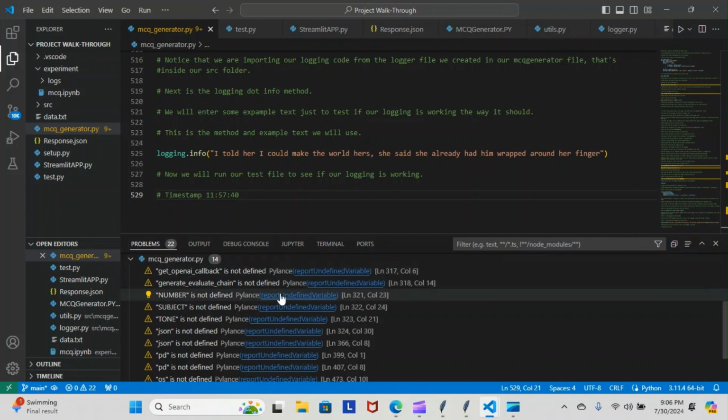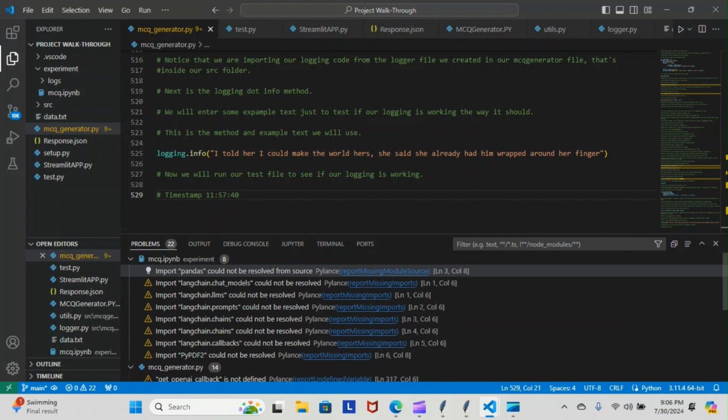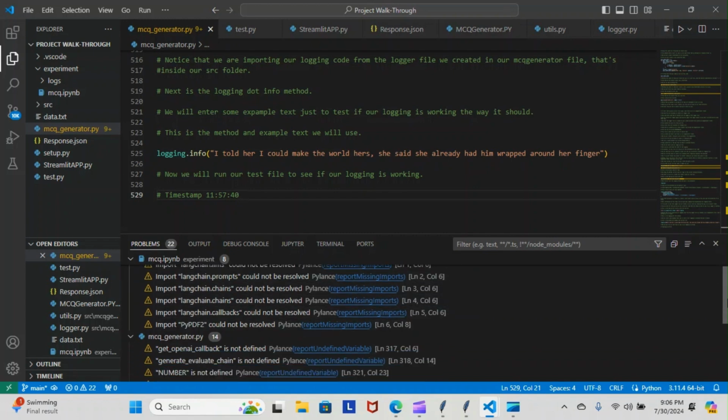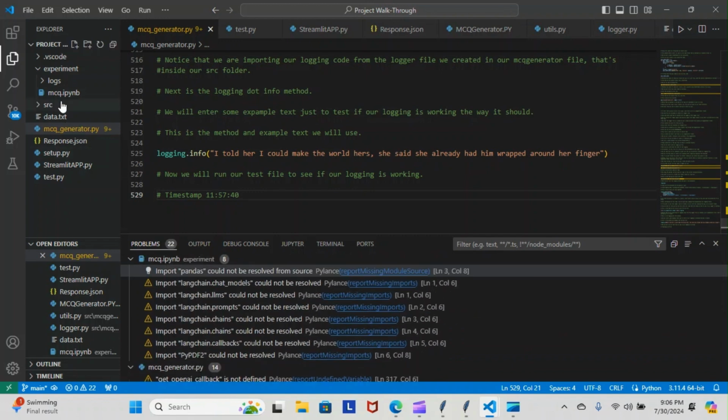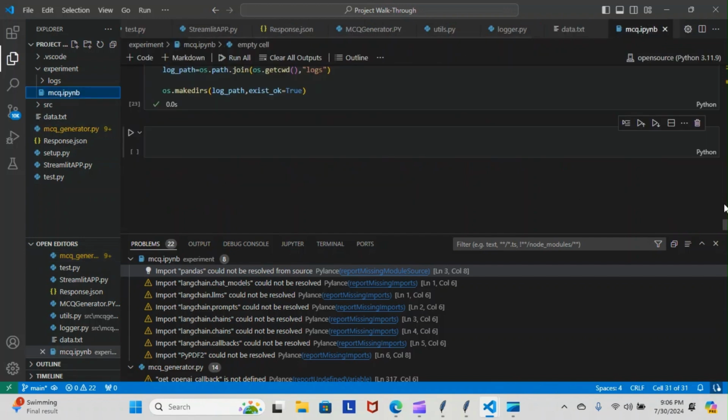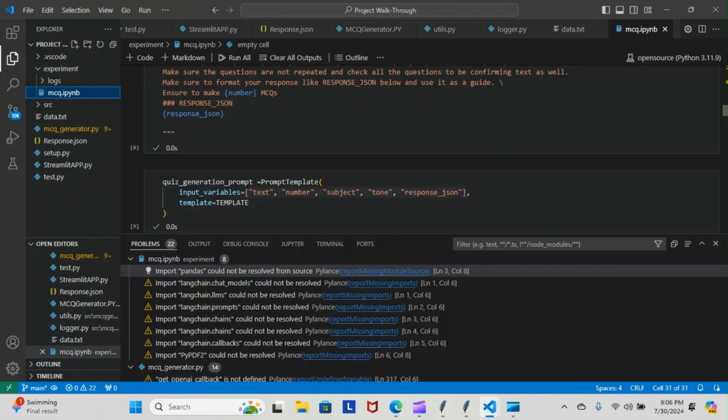For some reason, none of my inputs are reading. If you can see here, we have a whole bunch of problems in our terminal. Import pandas cannot be resolved. Langchain.chat. None of my imports could be resolved for some reason, and everything was working fine last night. I have no idea what changed. I didn't do anything extra inside of the module overnight or at all today, actually. But for some reason, nothing is picking up or reading.